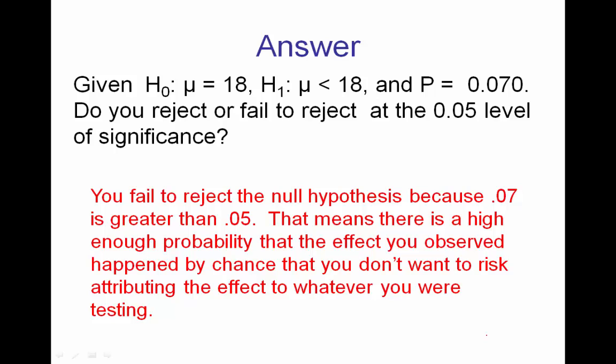You would fail to reject the null hypothesis because 0.07 is greater than 0.05. That means there is a high enough probability that the effect you observed happened by chance that you don't want to risk attributing the effect to whatever you were testing.